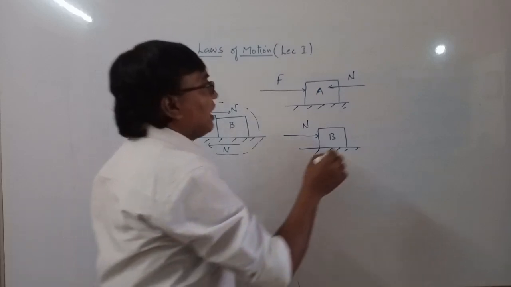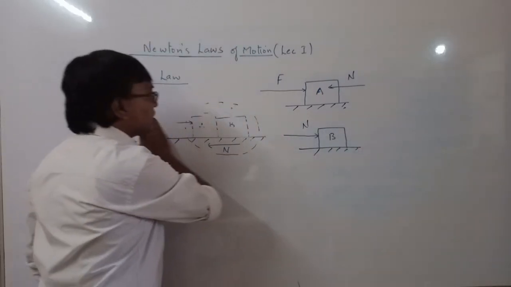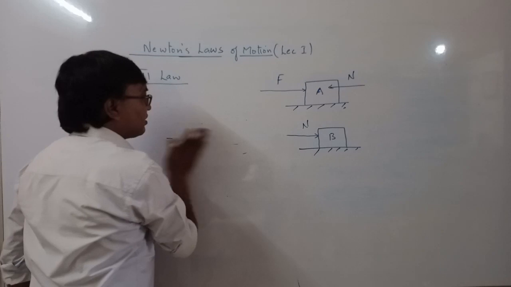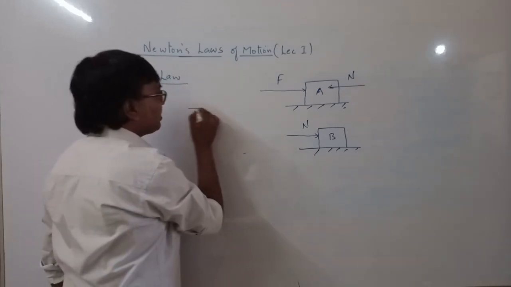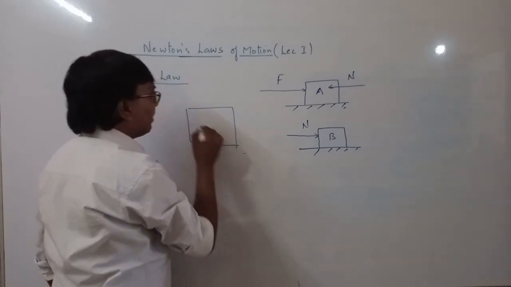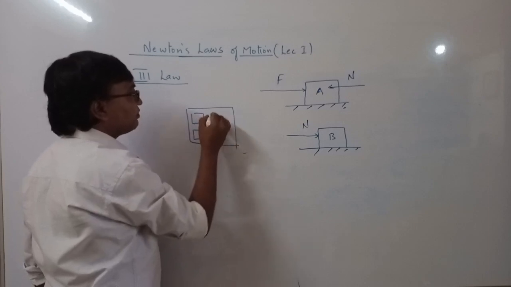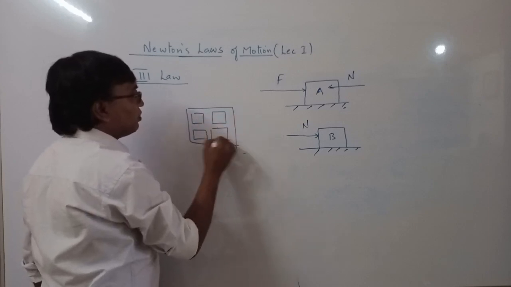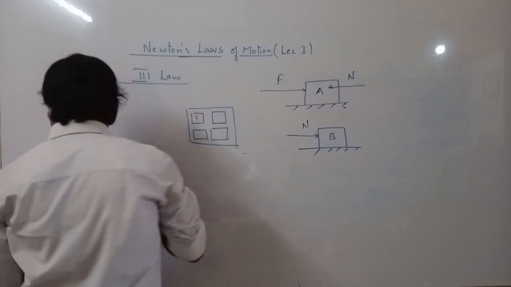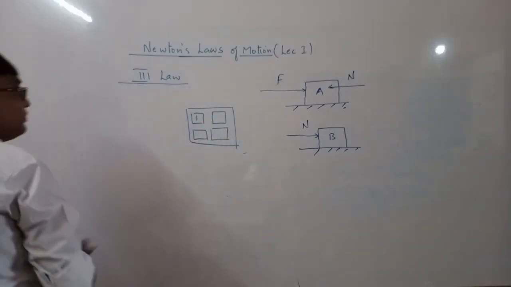Now you have a classroom. Suppose it is a classroom, and you have some students in this classroom. Student 1. I'll draw this diagram a little bit bigger.